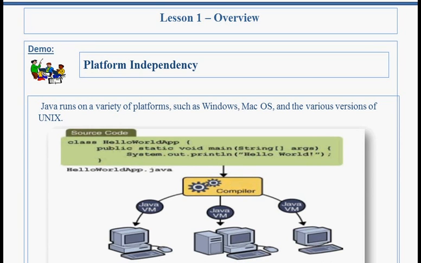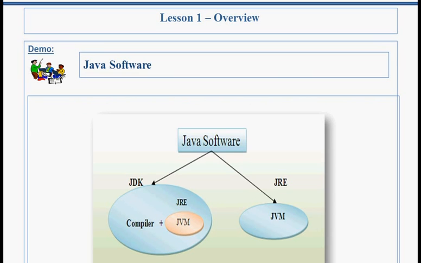Java software. There are two types of Java software, that is JDK and JRE. JDK stands for Java Development Kit. JDK has both the compiler and the JVM.